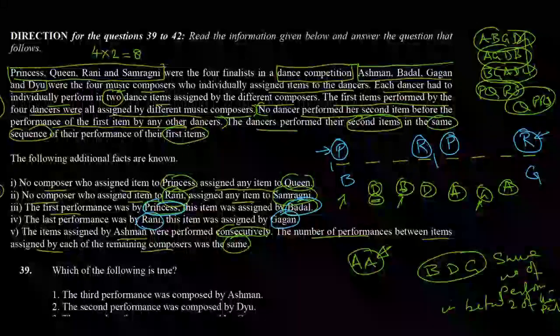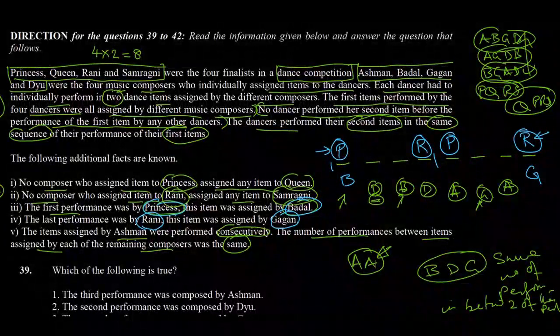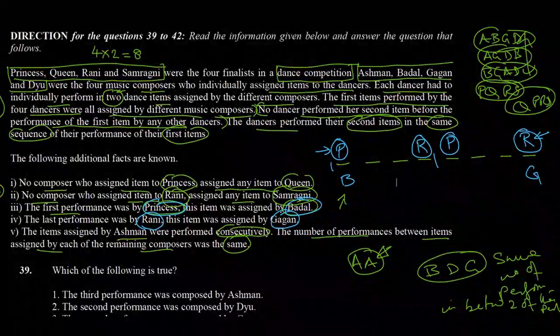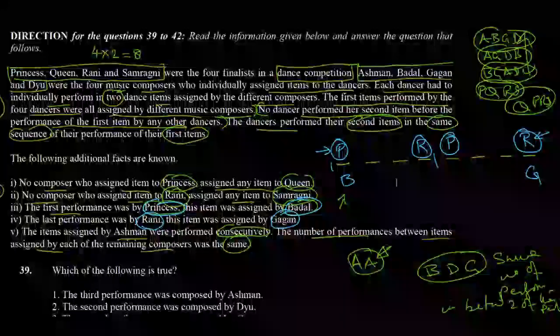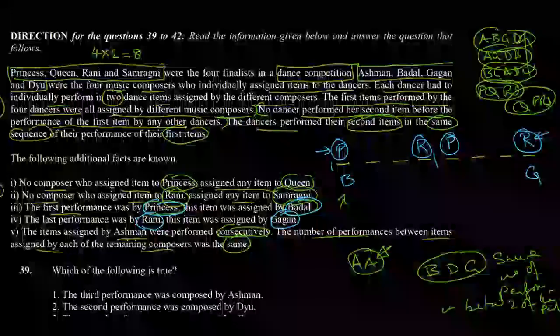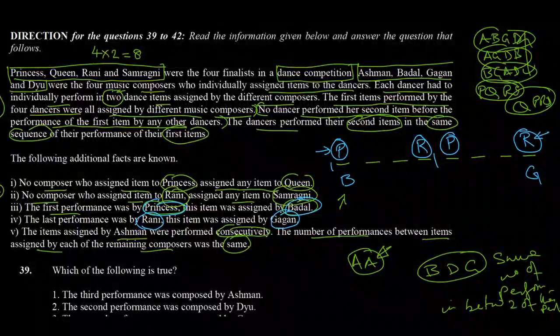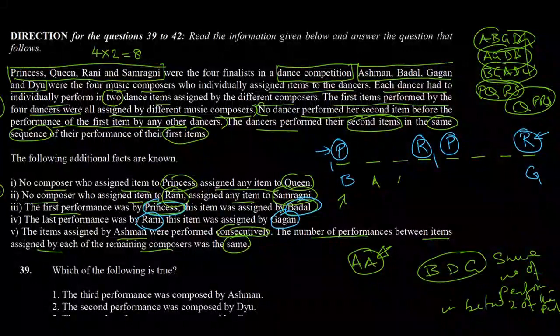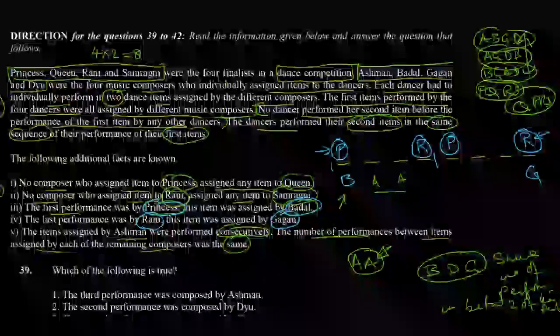So let me just clear the board a little bit. So let's take A and A together. So the first possibility is that A will assign performances in slot 2 and 3. So A and A are together.